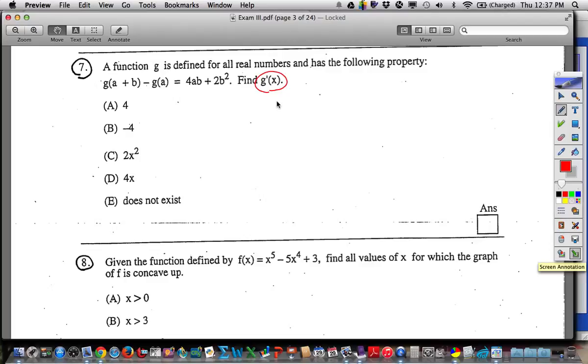This side here kind of has a look like the definition of the derivative. The x plus h business, right? And that's where you would start.